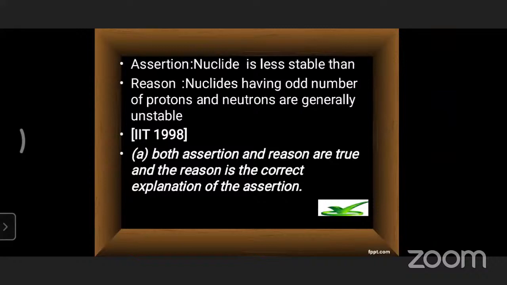Next question, one more assertion-reason model, which was asked in 1998 in IIT. The assertion is: nuclides having an odd number of protons and neutrons are generally unstable, he has given. The question is not clear, children, as some letters are missing. We'll go with the next question.